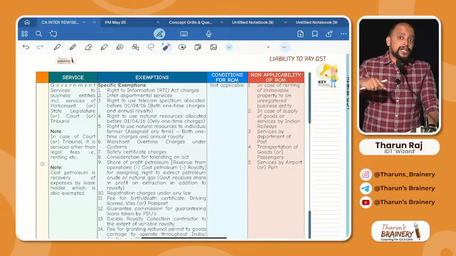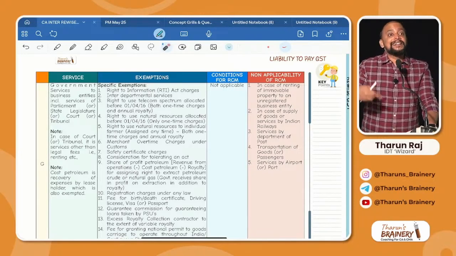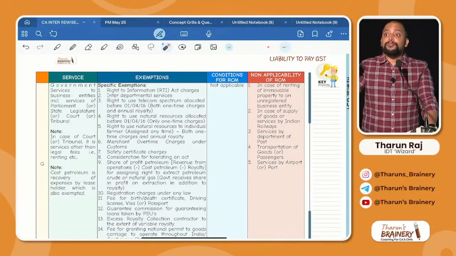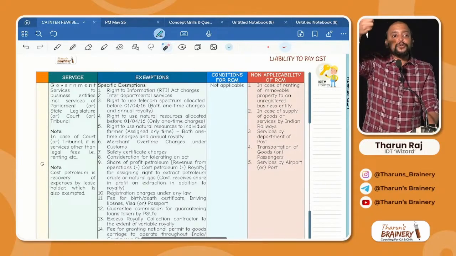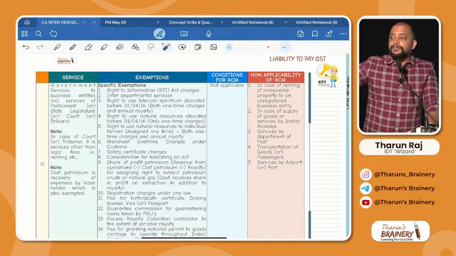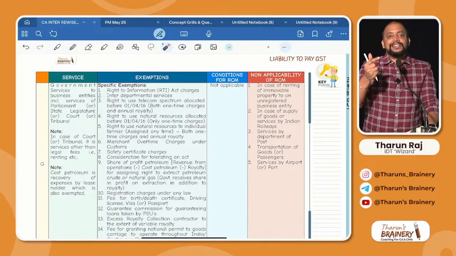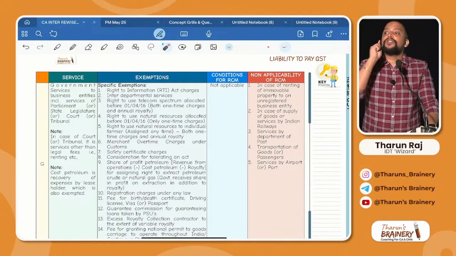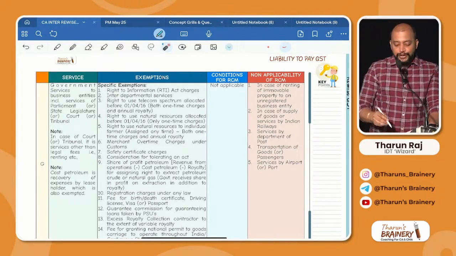But a court or tribunal may provide other services apart from its court functions, like renting of immovable property. Court premises will be given on rent to a telecom company to keep a telecom tower, and given on rent to a canteen person to run a canteen in the court. So all this renting is not excluded from supply. Only court fees or tribunal fees is excluded from supply. So that is also covered under RCM.